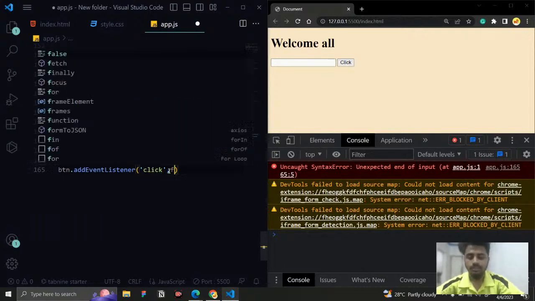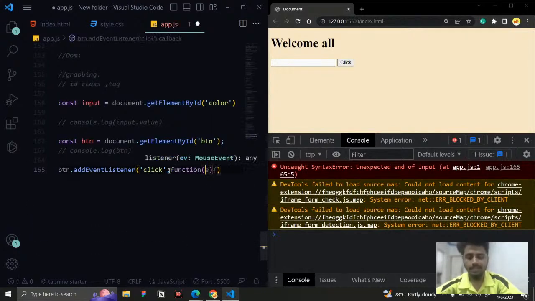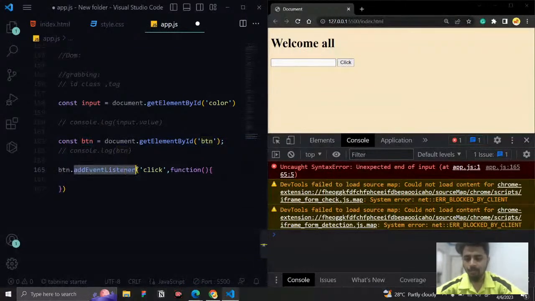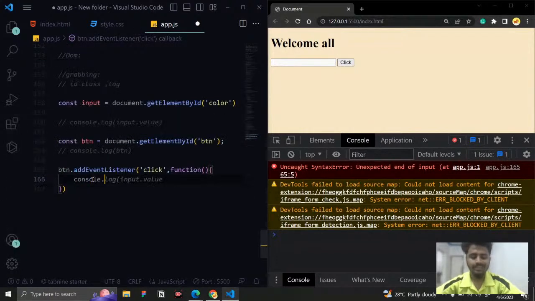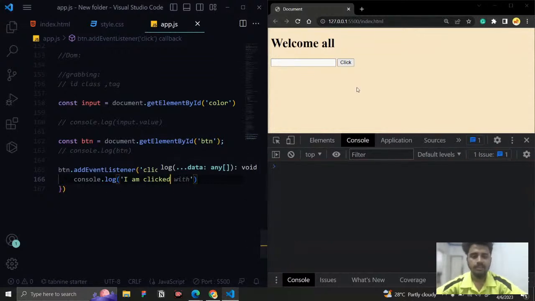So here I am going to say this is going to be a function, and if someone clicks the button, this function is going to be run. So with the help of add event listener, this event listener is attached to the button. If someone clicks this button, then the function will be invoked. We know that by calling the function name, the function will be invoked, but here we don't want to call the function. If someone clicks it, it is going to invoke it. So here, if someone clicked the button, in the console I just say I am clicked, like this. And if I save it, let us go for it.